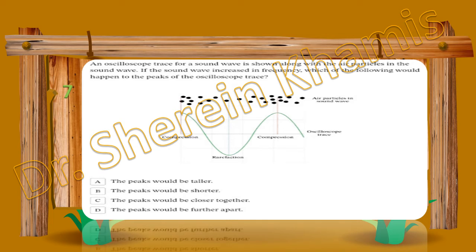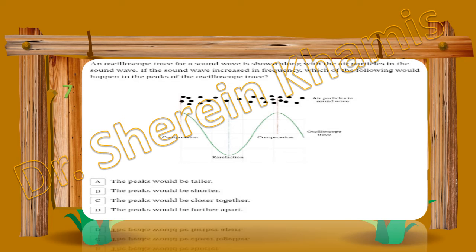Question 7 says that we have an oscilloscope also. We have different colors here, with the green color, making a compression and rarefaction. We have a compression here and rarefaction going downward. When the sound wave is shown along with the air particles in the sound wave, if the sound wave increases in frequency, which of the following would happen to the peaks of the oscilloscope trace?